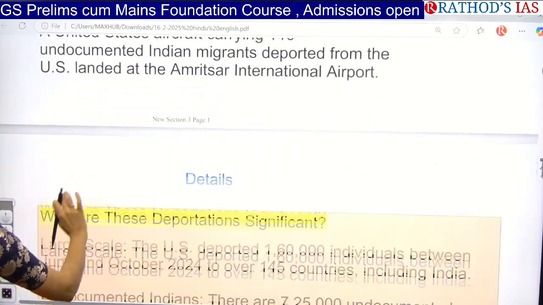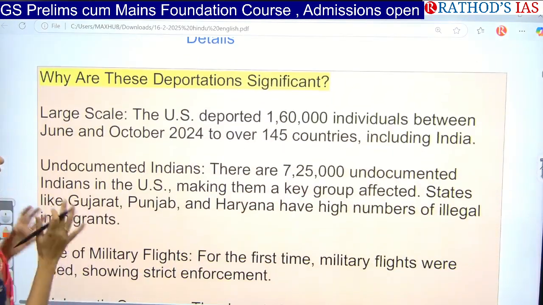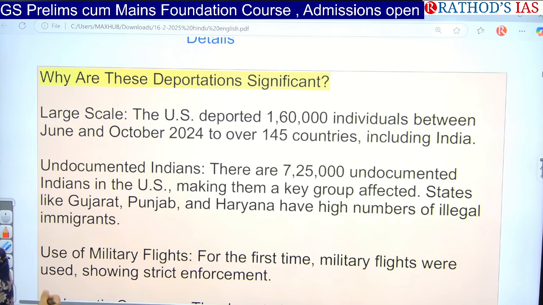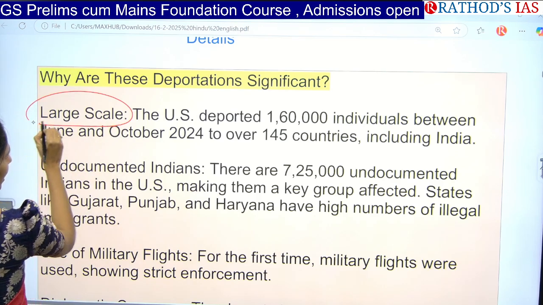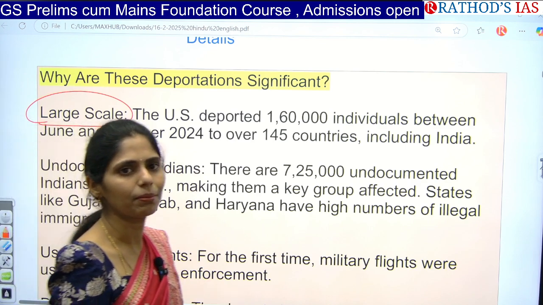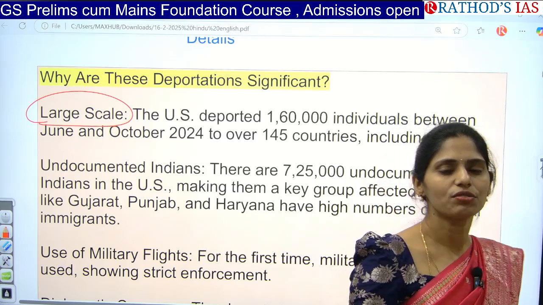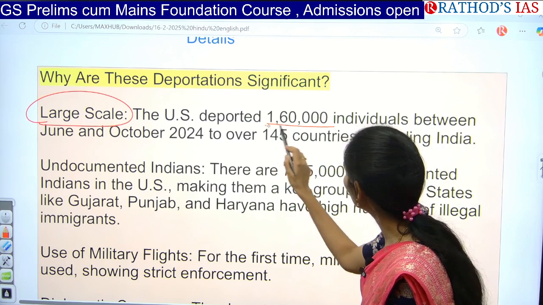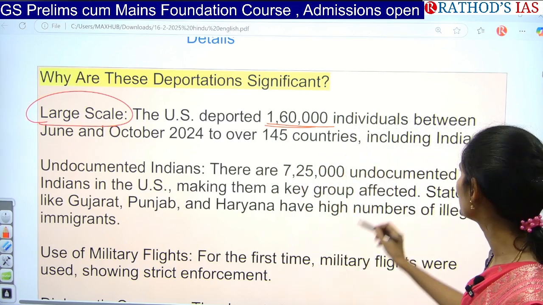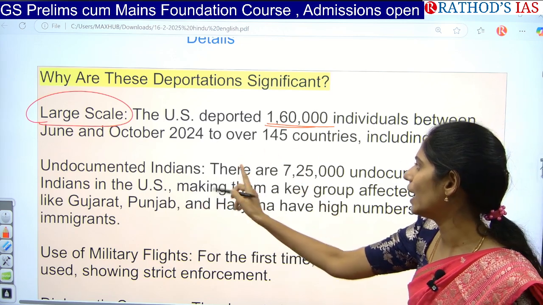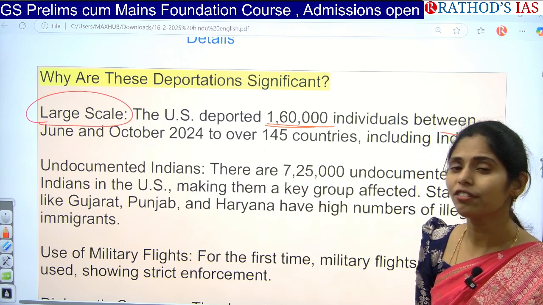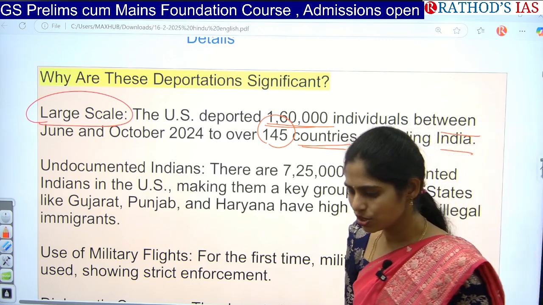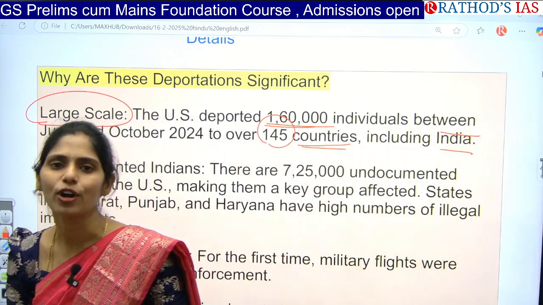Okay, now let us see some important details on why these deportations are significant this time. Why are we very much bothered about that? The first one is that there is large scale deportation. Not only Indians are coming back, but illegal migrants from different countries are being sent back from USA. The US deported around 160,000 individuals between June and October 2024, from around 145 countries including India. So there is very large scale deportation happening.